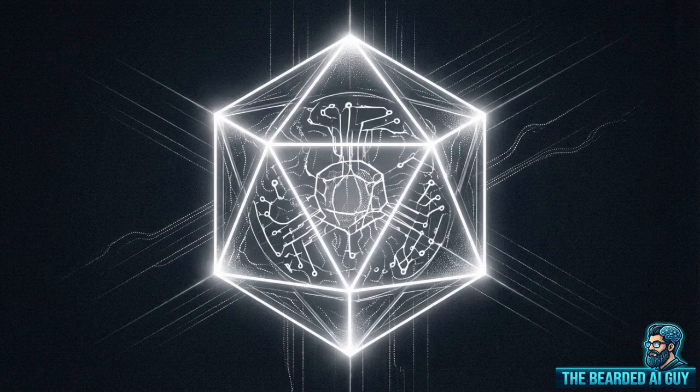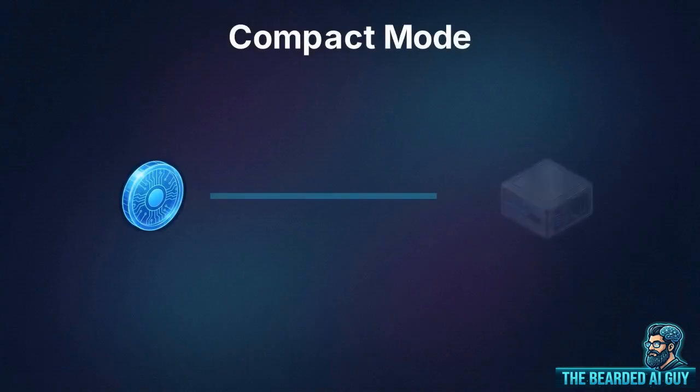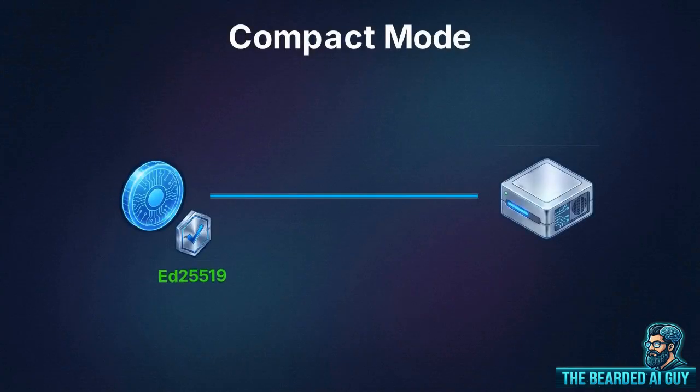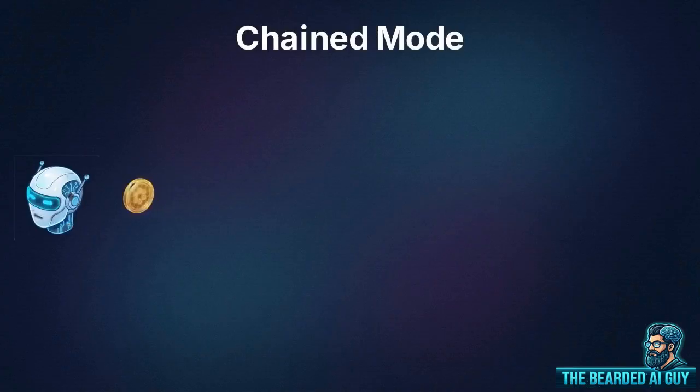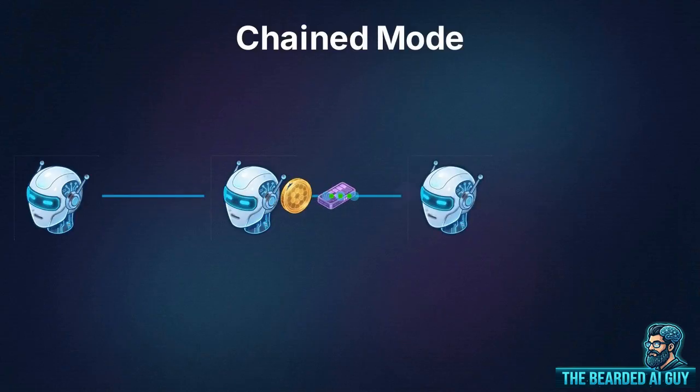It introduces a new core cryptographic primitive, the Invocation Bound Capability Token, or IBCT. An IBCT is a single append-only cryptographic object. It mathematically unifies agent identity, attenuated authorization, and exact provenance binding into one package. The protocol establishes 2 wire formats. Compact mode utilizes an Ed25519 signed JSON web token. This covers single-hop operations with broad compatibility. The second format is chained mode, engineered specifically for complex networks. This utilizes Biscuit tokens to handle multi-hop delegation scenarios.